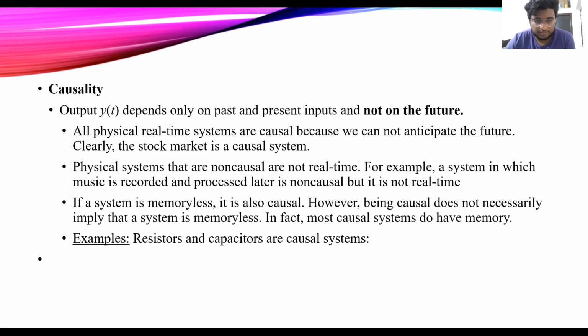For a linear system, x of t equal to 0 gives rise to y of t equal to 0. An example of a linear system is y of t is equal to the integration from minus infinity to t. An example of a non-linear system is y of t is equal to 2 x of t plus 3, since 0 gives rise to 3. Many physical systems can be accurately modeled as a linear system around its operating point.